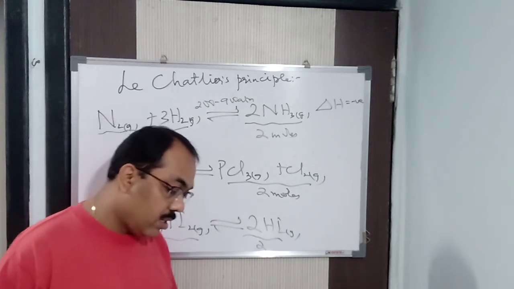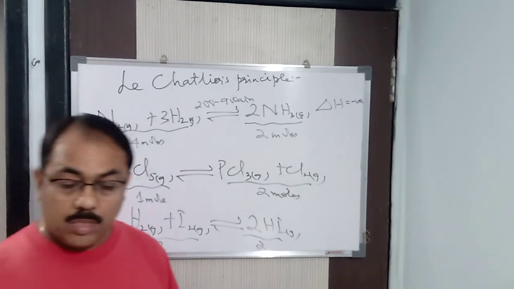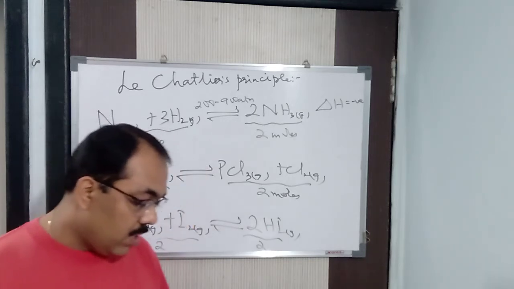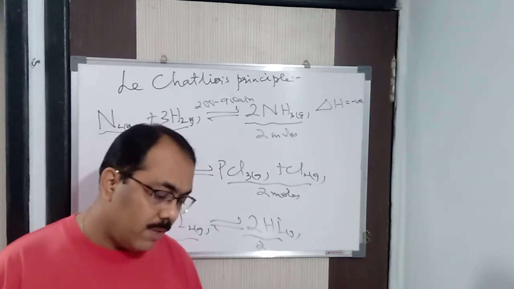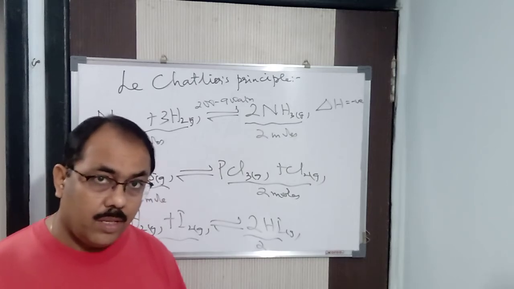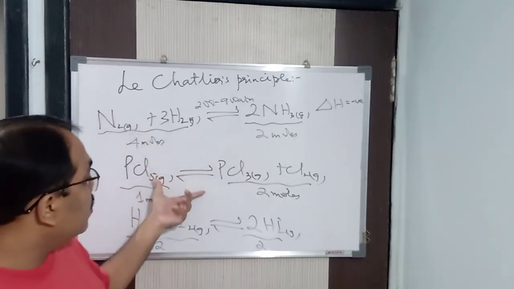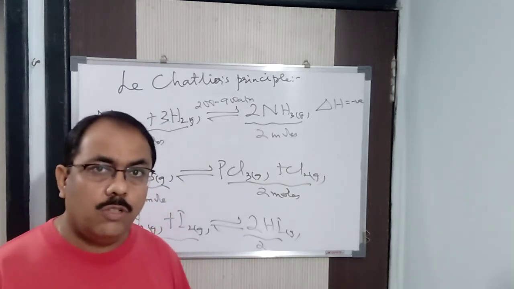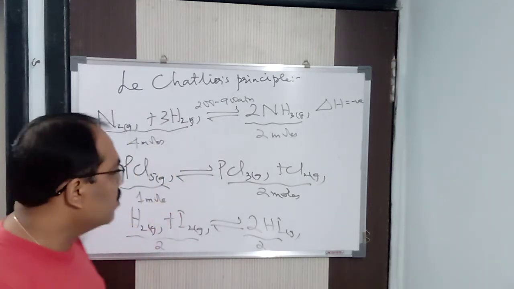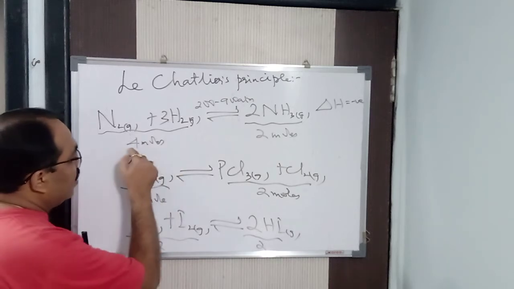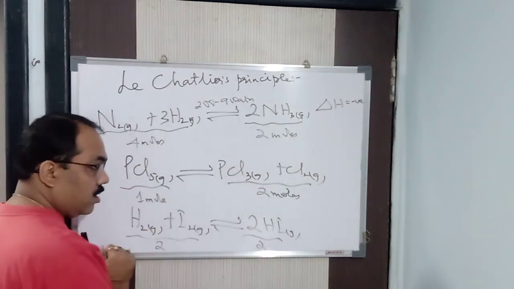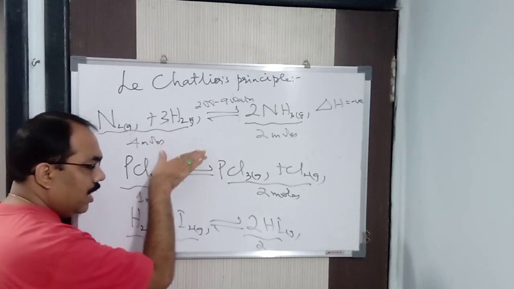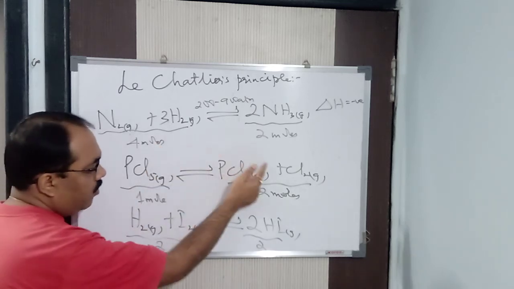Now I have already told you about the catalyst. I have explained all those things. Now generally in Le Chatelier's principle, what sort of question do you expect? Like this equation is given, and it will be asked what should be the favorable conditions to carry out the reaction in the forward direction. So what will you say? If the concentration of PCl5 is increased, the reaction will favor the forward direction. If the pressure of the equilibrium reaction is less, then the reaction will favor the forward direction.